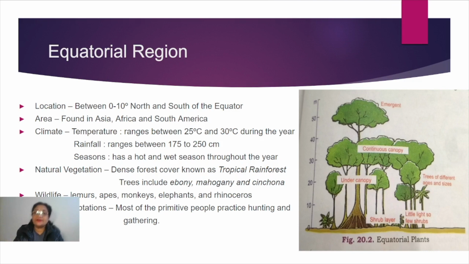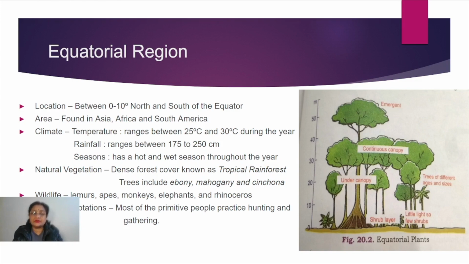That means you can say the temperature is always very high, okay, and in the morning time it is a little cool, but by the time we measure the temperature at noon, you will find the temperature starts rising very fast. So almost throughout the year temperatures remain high, and the only season here is the summer season. No winters and no rainy season. Regarding the rainfall, you will find that every day the rainfall occurs. There is no distinct rainy season during which the rainfall will occur.